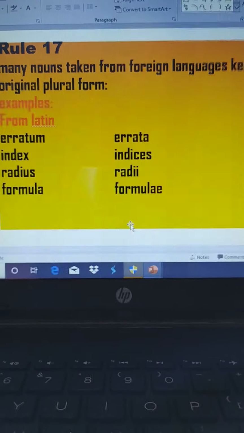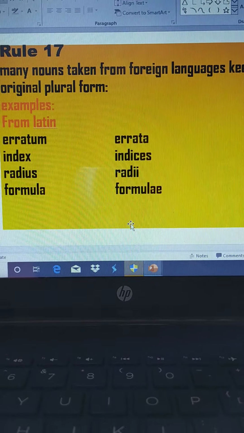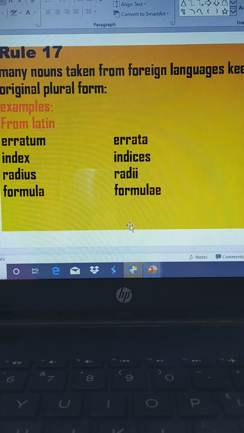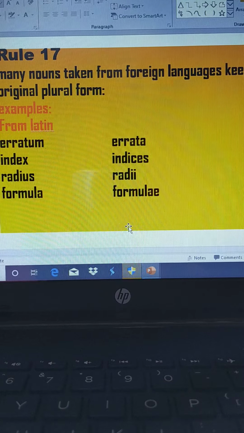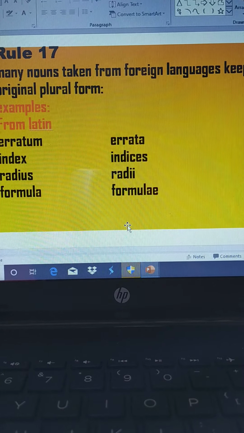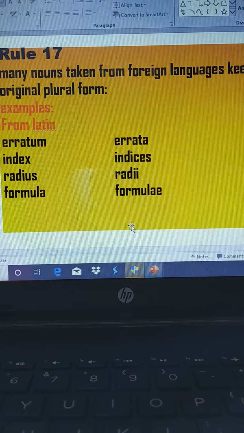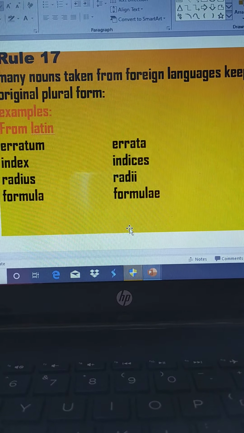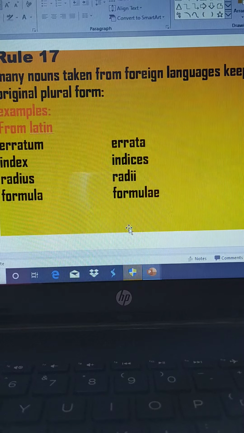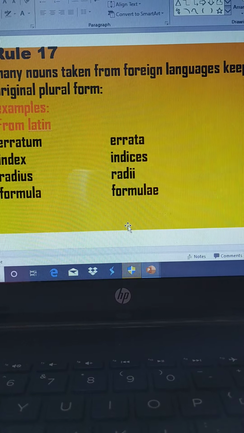So, students, what we need to know over here is that many of the words are taken from the foreign languages and accepted in English. But how are they transformed into plural? They are transformed into plural by making slight changes and maintaining their originality, right?